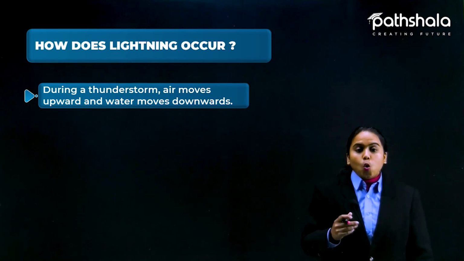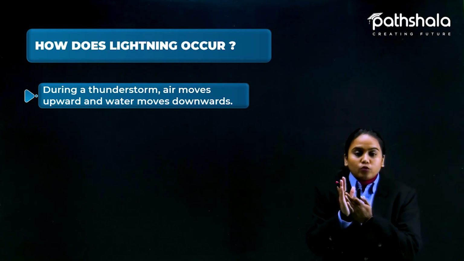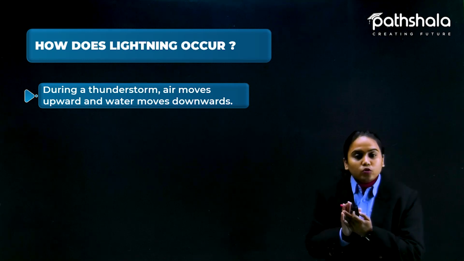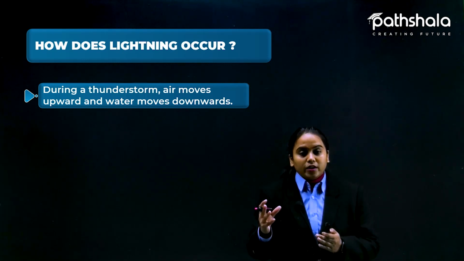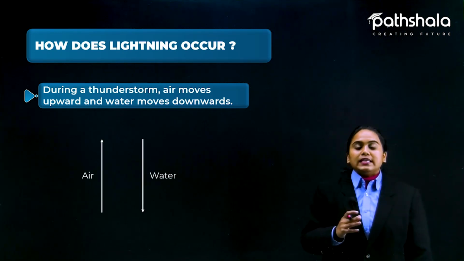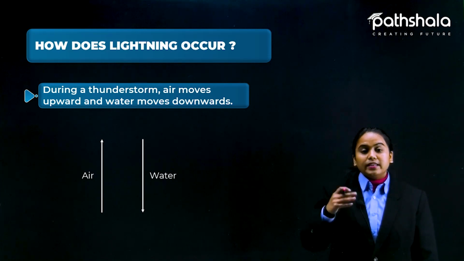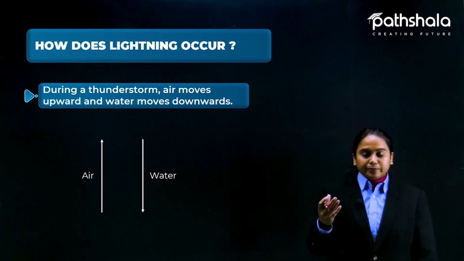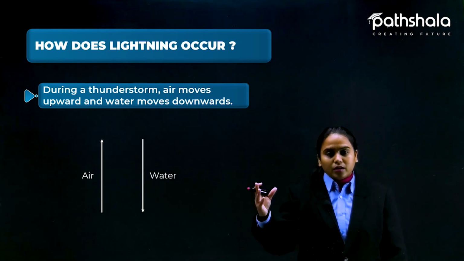Fine. So whenever two clouds come in friction towards each other and rub against each other, they will get charged particles on themselves. Also, one more reason is the air, because during a thunderstorm a lot of wind is moving.